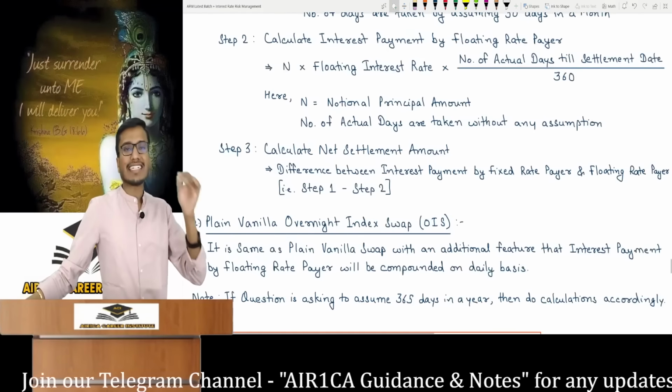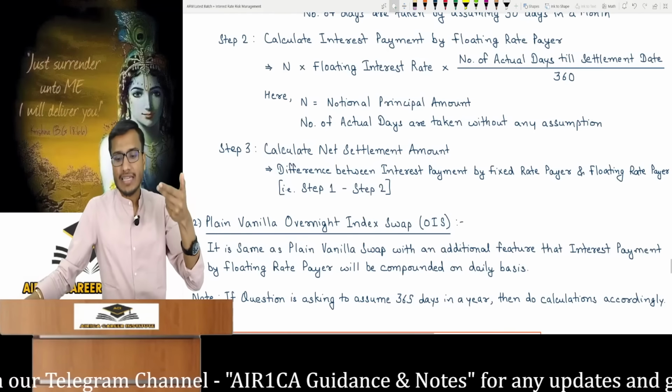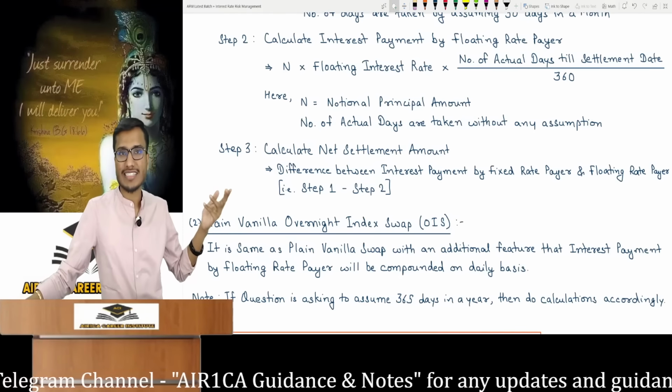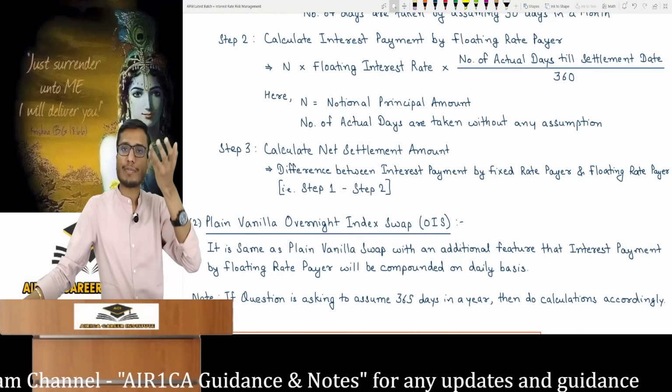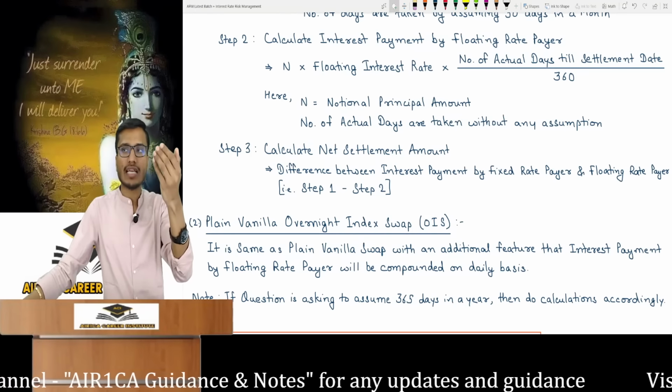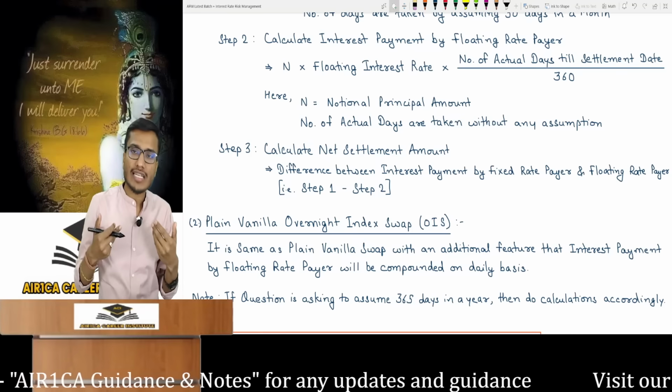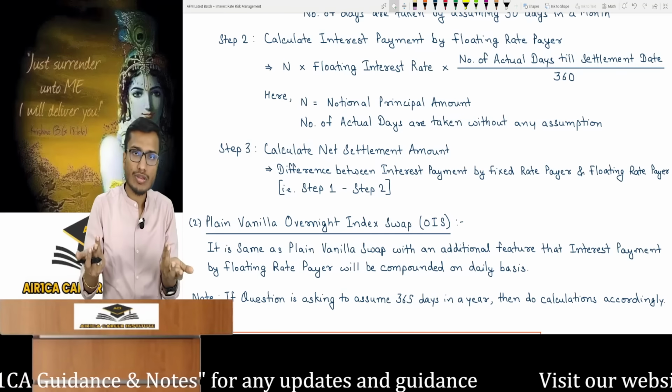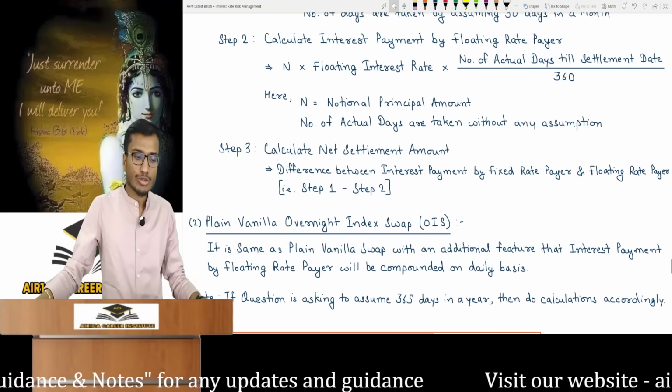The third step is net settlement: the difference between fixed rate and floating rate payer payments, step 1 minus step 2. You'll see gain or loss. If you look at it from the fixed rate payer's perspective, how much did I pay or receive? Receiving more is a gain. If paid more, it's a loss. It's a simple thing. This is complete.